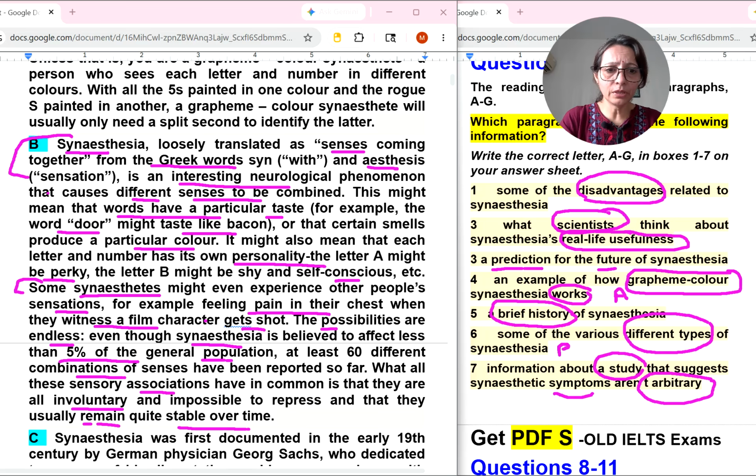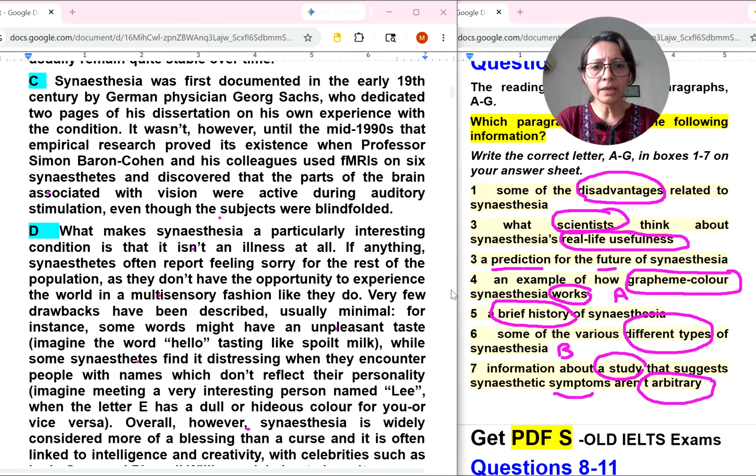Sixth will come with B number. Let's move to C number. Of course I am taking time because I am explaining to you. If I had to do it on my own without speaking, we could easily solve these kinds of reading passages within 18 to 20 minutes. This is not reading passage number 1, this is number 2. So, paragraph C: synesthesia was first documented in the early 19th century.